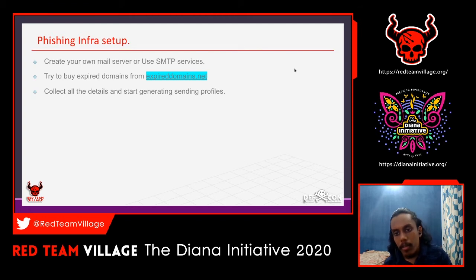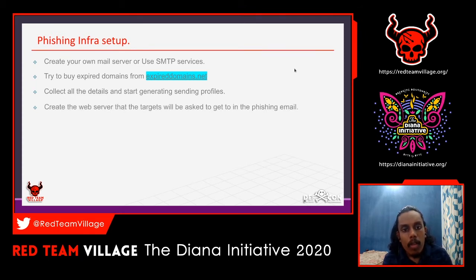Sometimes some of the domains have good reputation and good domain health also. So there might be a chance these domains will get bypassed on the mail security and firewalls also. That's a good thing you can do.